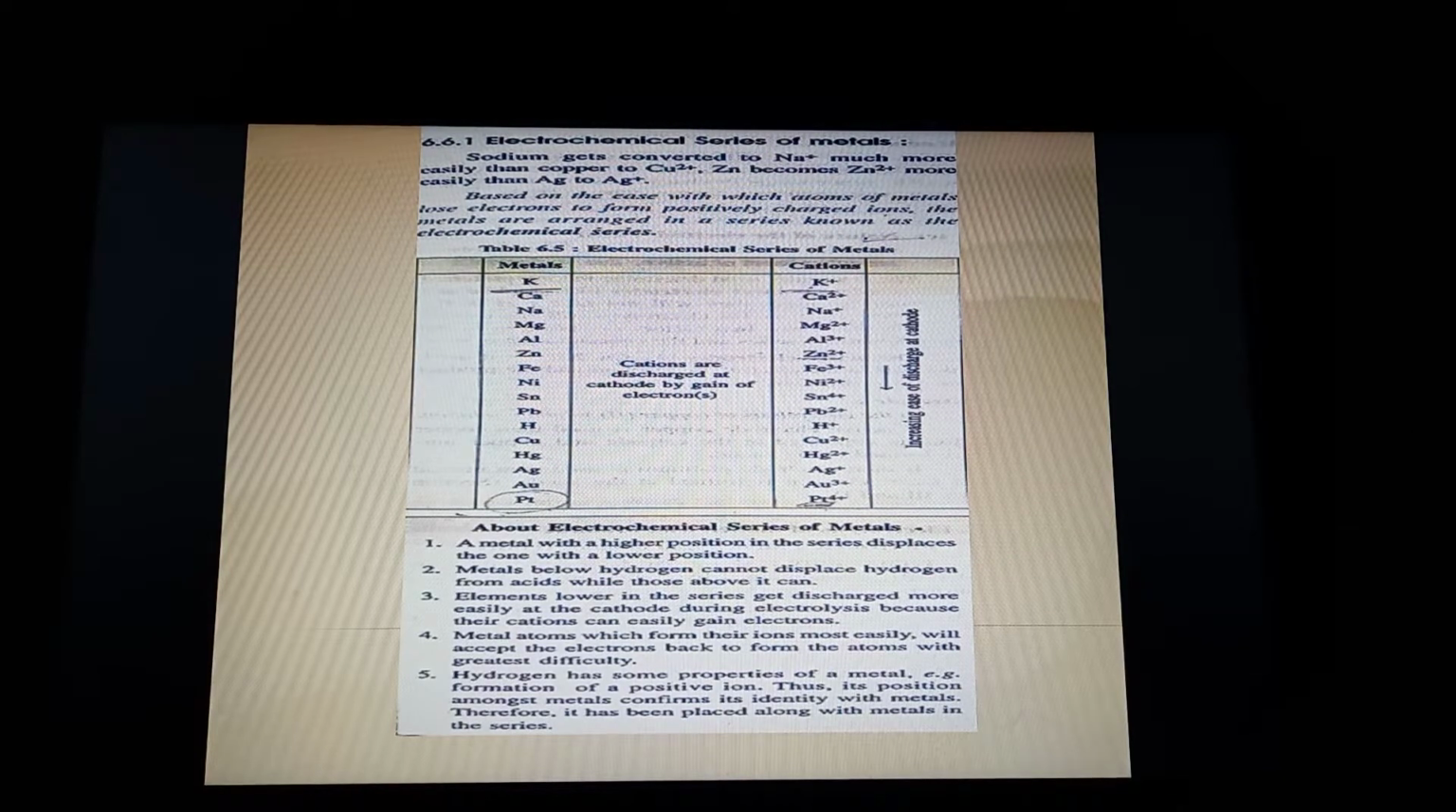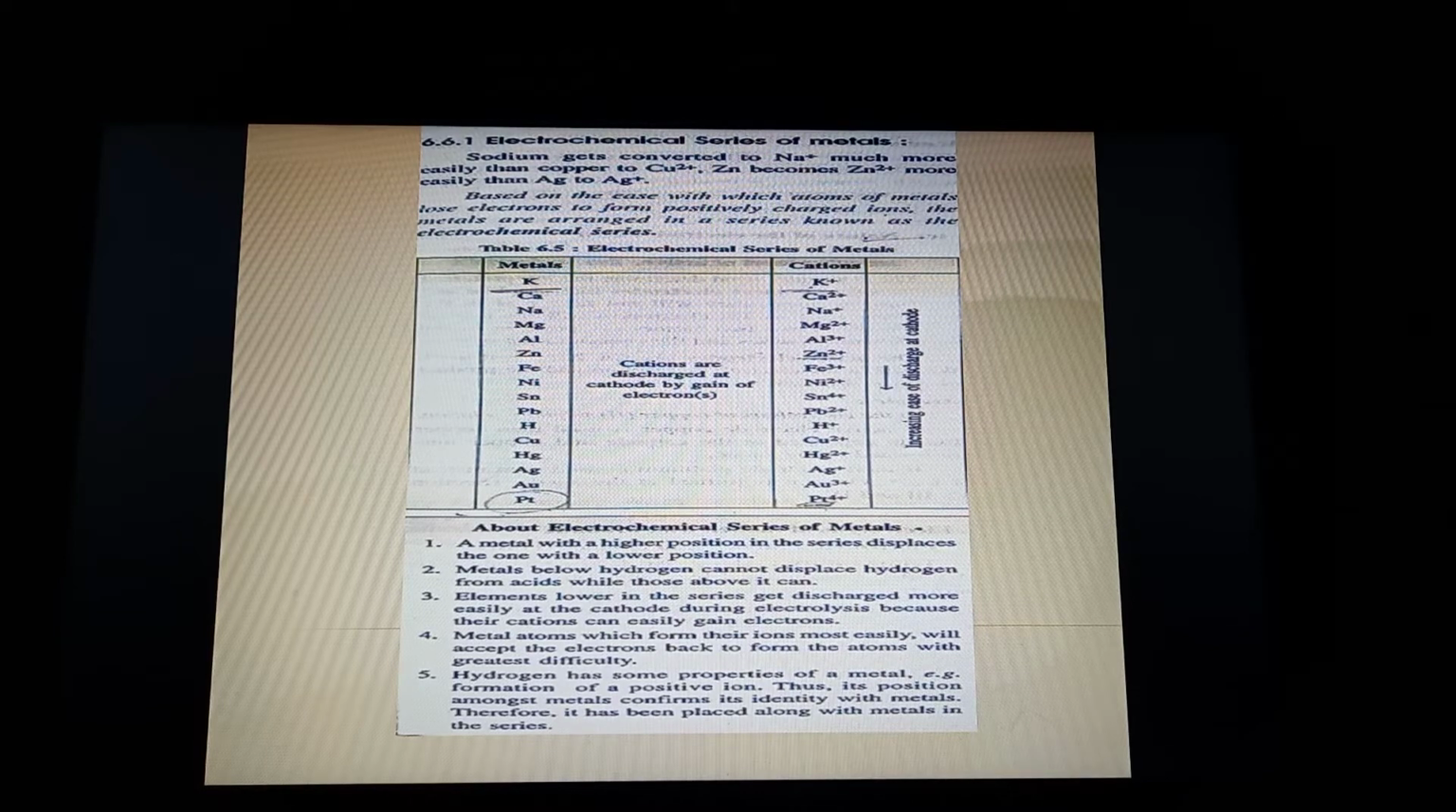Now you can see that potassium is at the top. This is in a decreasing order. Potassium can make potassium ions fastest among all the metals, so that is why it has been placed at the top. Calcium can change into calcium ions faster than sodium. Magnesium can change into magnesium ions faster than iron.